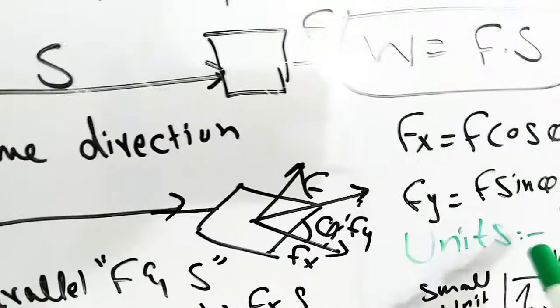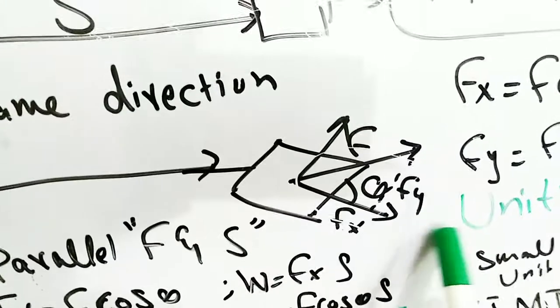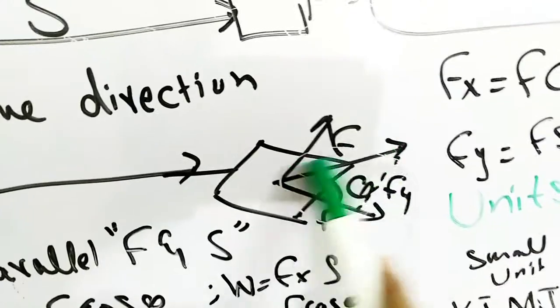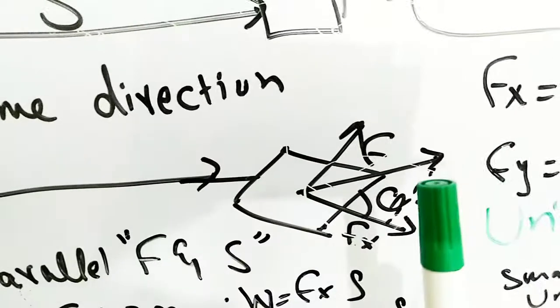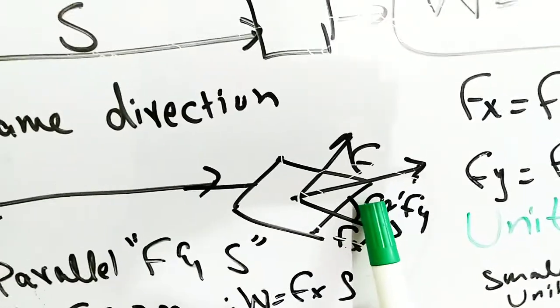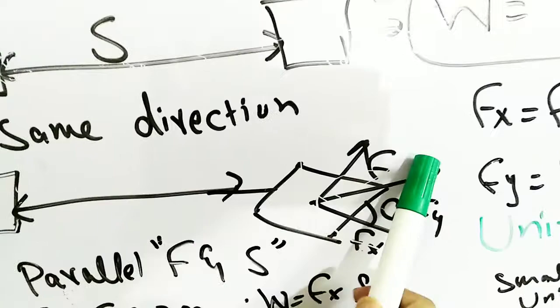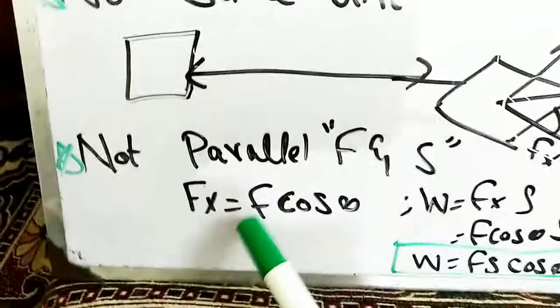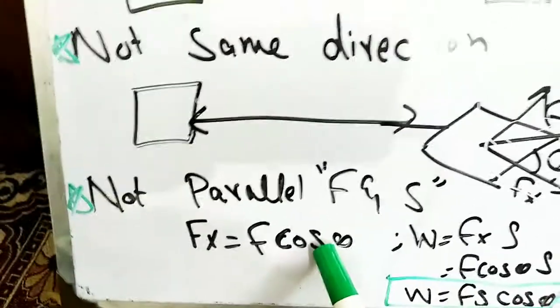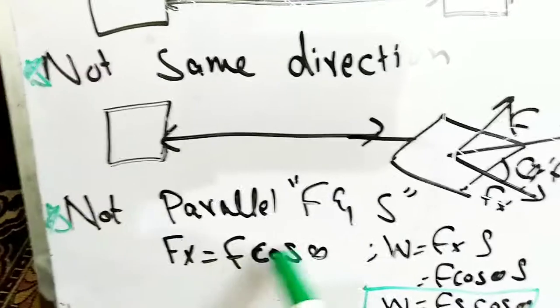So when both are not parallel, what does this mean? This Fx is parallel to the surface, and it will be responsible for the motion of the body and the work done. But this Fy is not responsible, it is out of the term, and it does not take part in the work done for the motion of the body. So we can just write Fx is equal to F cos theta.